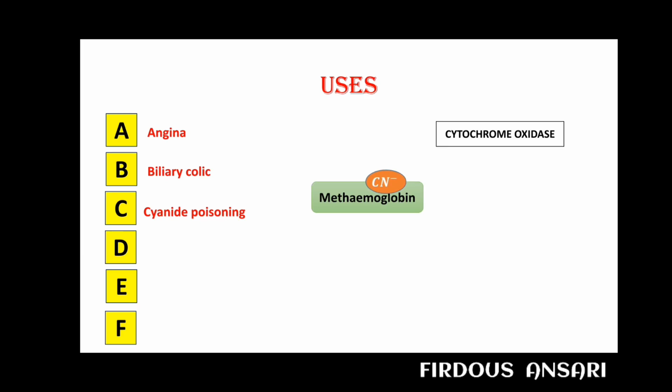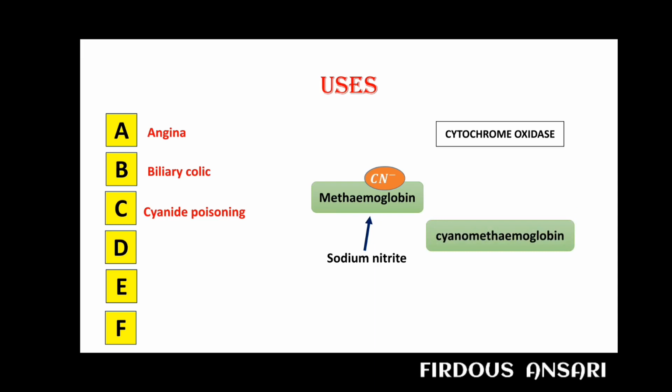But later on we found that we already have hemoglobin. So why are we taking methemoglobin? Why don't we convert our hemoglobin into methemoglobin? For this reason we give sodium nitrite, and this sodium nitrite converts hemoglobin into methemoglobin, to which the cyanide will bind, leading to production of a compound called cyanomethemoglobin.